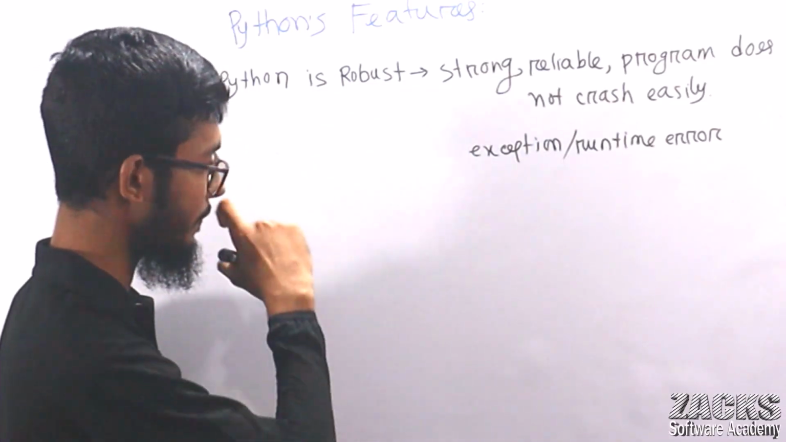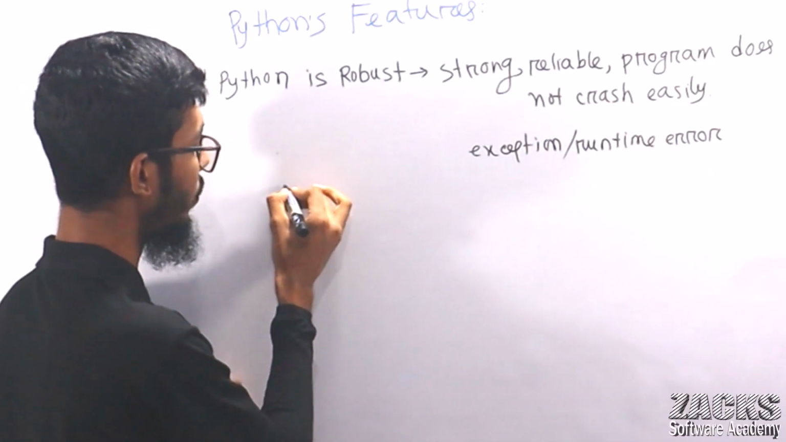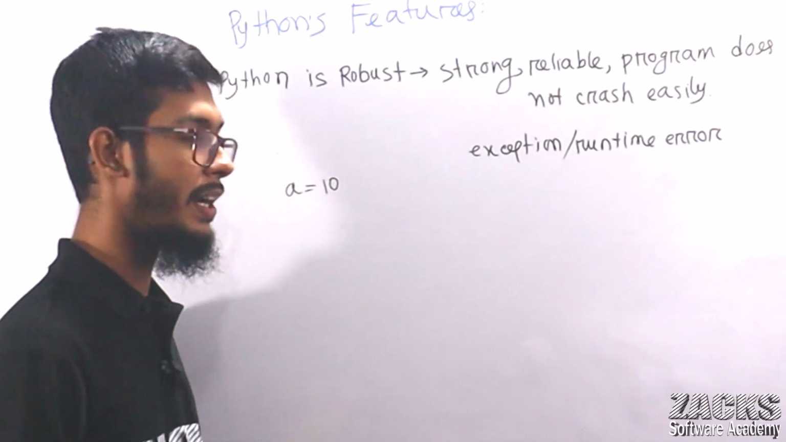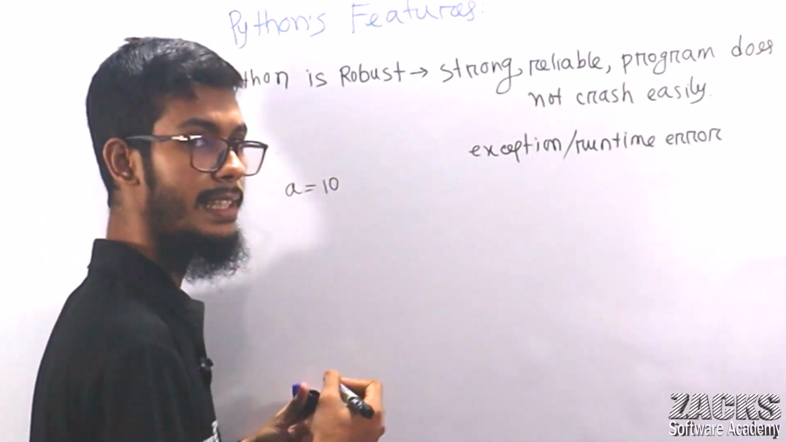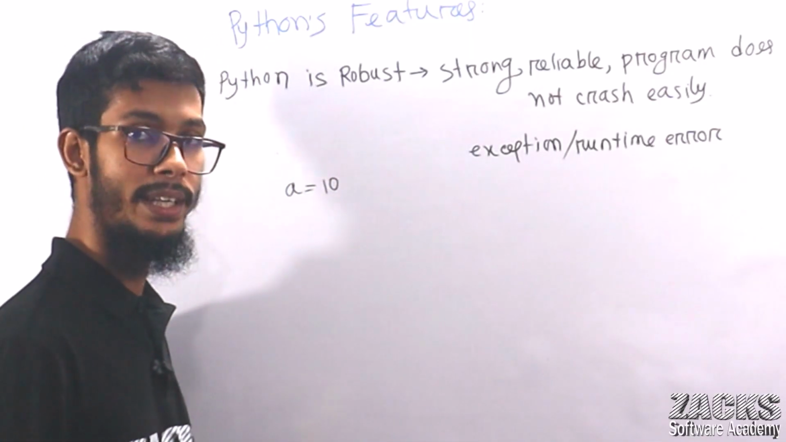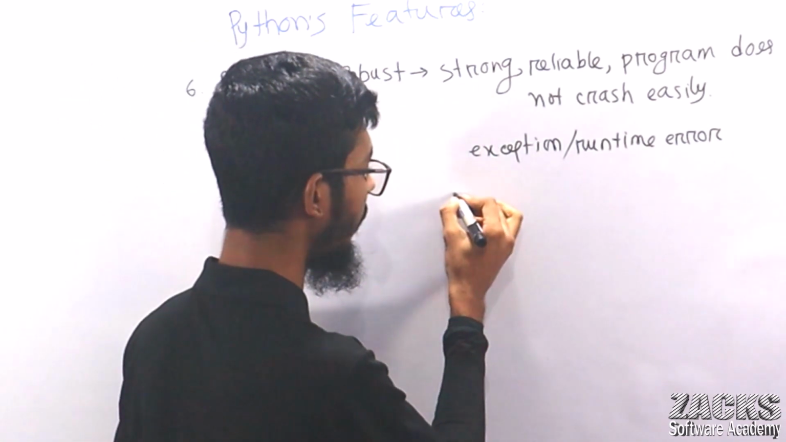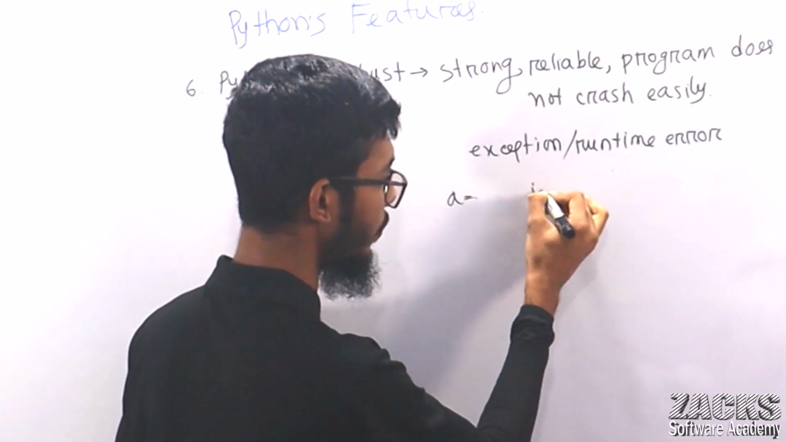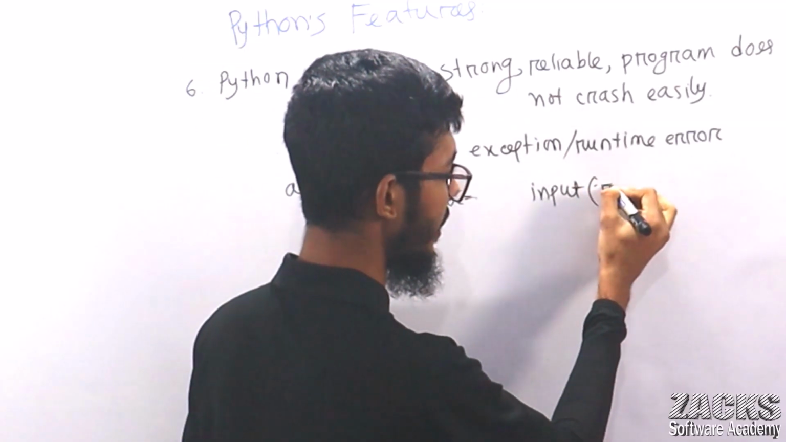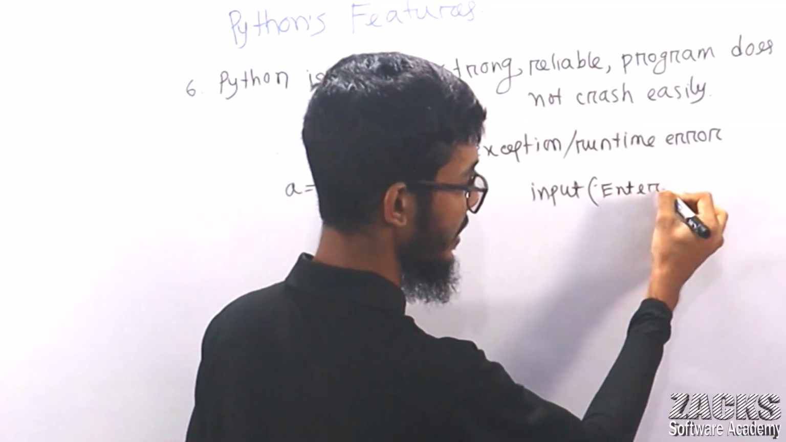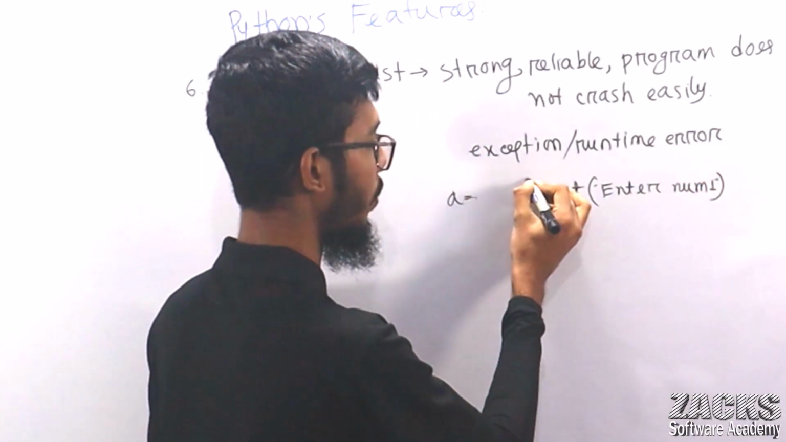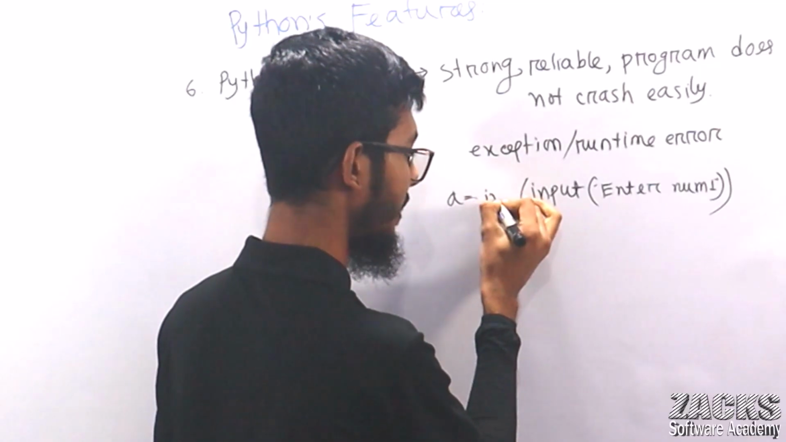Consider you have a program where the value of a equals 10. Or if you want, you can take this value from the user. I didn't explain how to take user input, but no problem, don't worry. You can take input like this: input, enter number one. Consider you are converting this string value to integer.